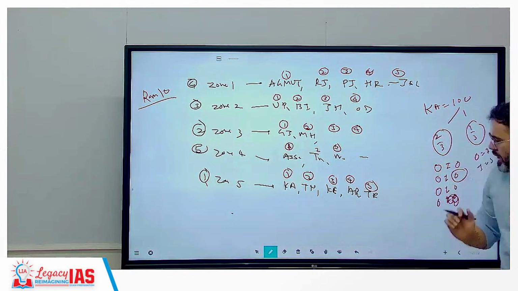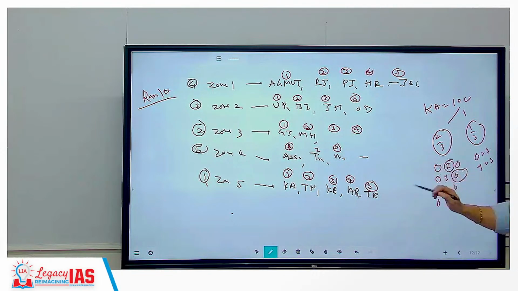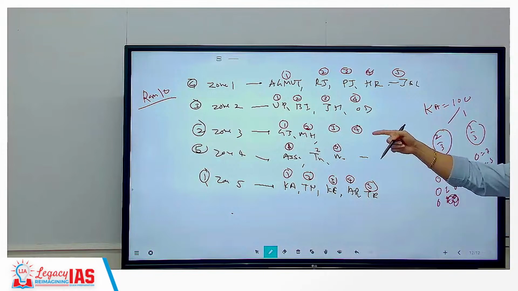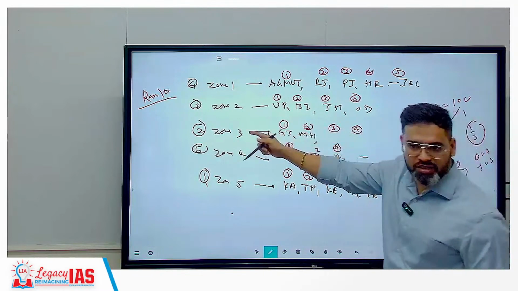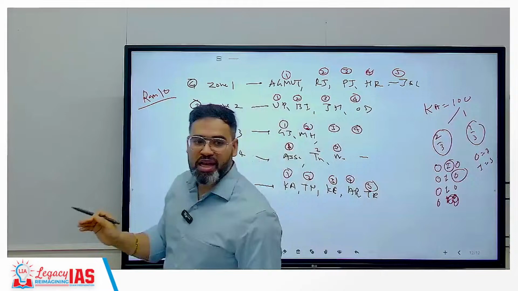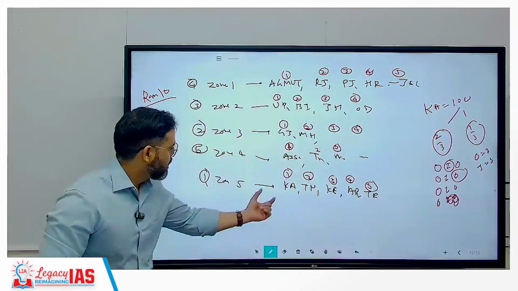Or for example, yes, you coming insider, they want insider and you are there, but that insider post is reserved for the SC category, ST category, OBC, EWS, but you are not there, so again you will not get that. So even though your high rank is there, there is no chance that you will get here.